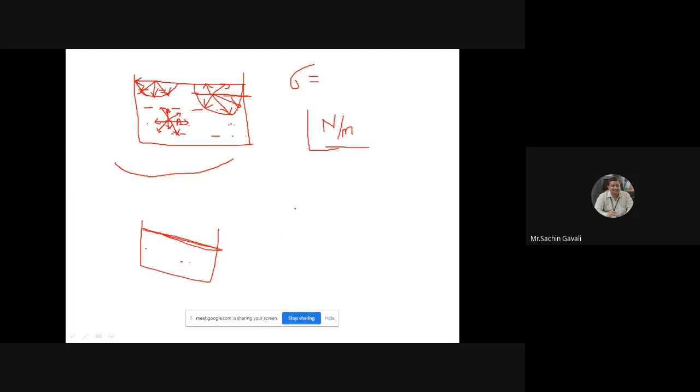Okay, and in case of boiling of milk or water, we want a conversion of water into vapor. So in that case this surface tension force is undesirable, because if surface tension force is more, then more heat we have to produce. So depending on the application, surface tension force is desirable in some and undesirable in others, and we can add some chemical solutions to increase or decrease this particular surface tension force. We can add additives in petrol so that it will decrease or increase the surface tension force.